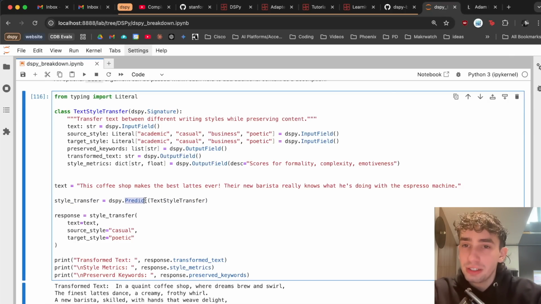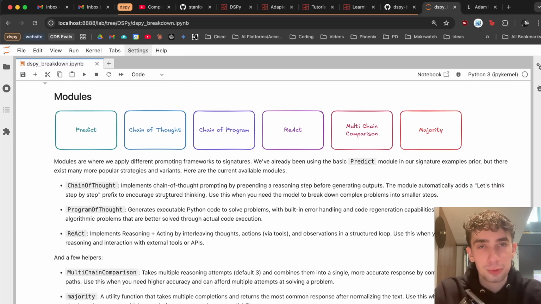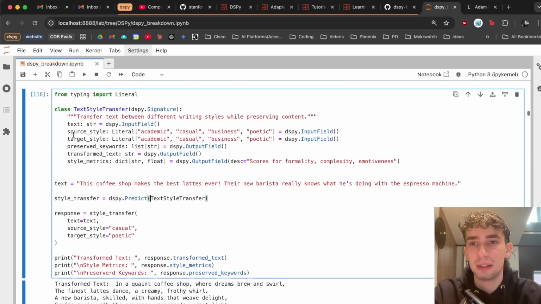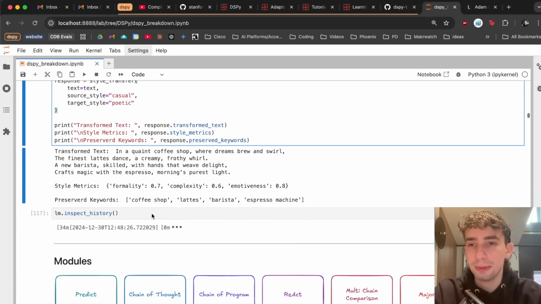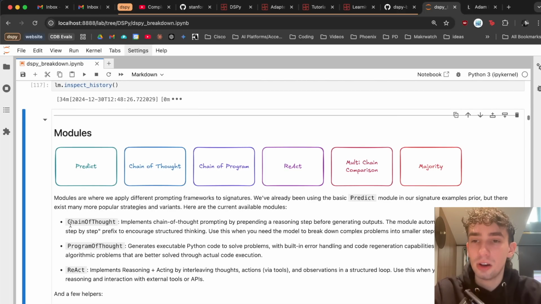Of course, Predict is not the only module that we can use. There are a plethora of different modules that are all sort of a base template for different popular prompting frameworks. DSPy has boiled down all of the major prompting frameworks into 4 well-optimized base templates. So you have your regular Predict, which is what we have been using earlier, which is simply calling the language model with your input and output. They then offer ChainOfThought, ProgramOfThought, and ReAct.